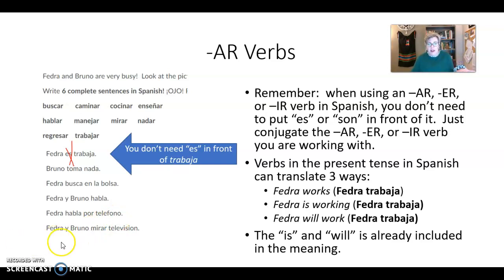Okay? Here at the bottom, Fedra y Bruno, make sure you conjugate your verb. It should be miran. All verbs have to be conjugated. All right? Conjugation is super important. So miran, we conjugate in English, we just don't talk about it because you'll do it in your sleep. Okay? Same thing over here. Fedra y Bruno. Remember that Fedra and Bruno are plural. There's 2 of them. We want to say they. It's saying ellos. Fedra and Bruno talk, they talk. So it needs to be hablan, right? Make it plural for them.